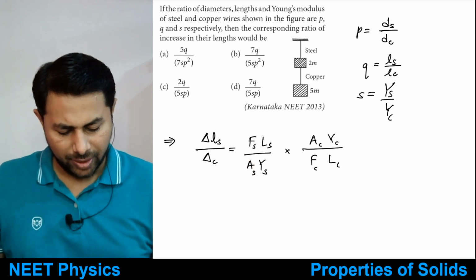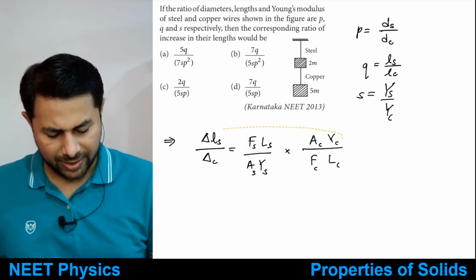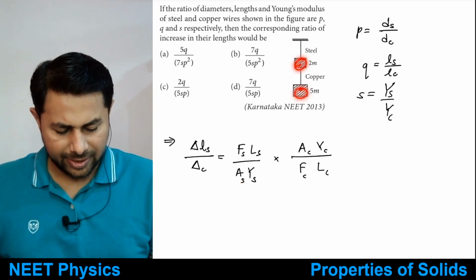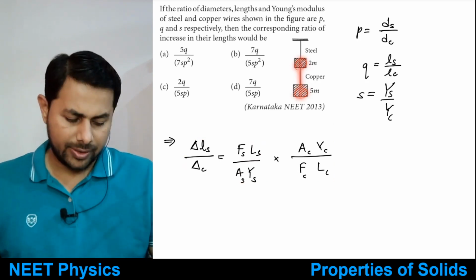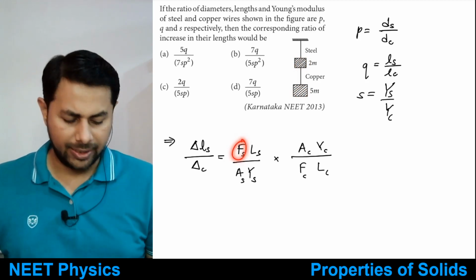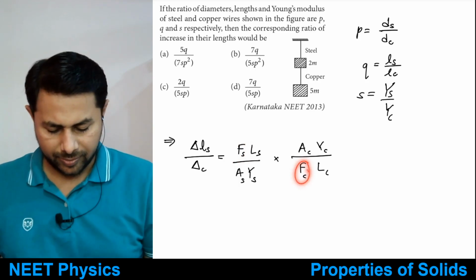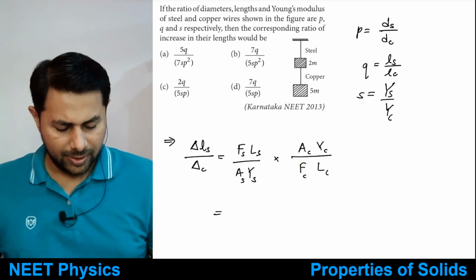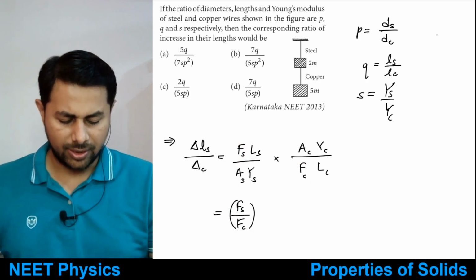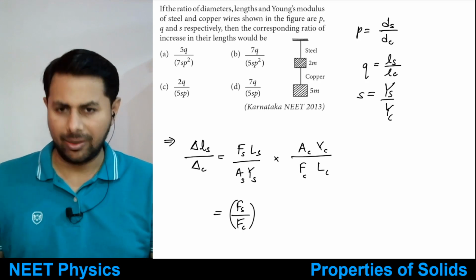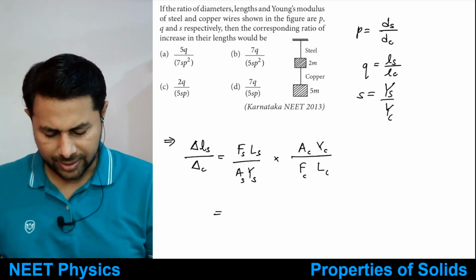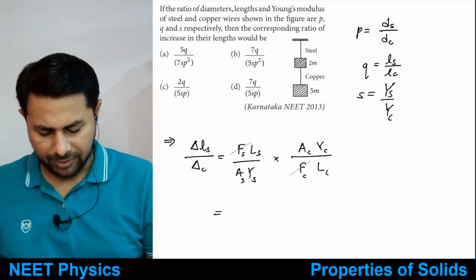So what do we have? Force applied to steel. This is 2m and this is 5m. So total 7m times G, that much of force is applied to steel. Force applied to steel divided by force applied to copper is 7m divided by 5m, so 7 is to 5.